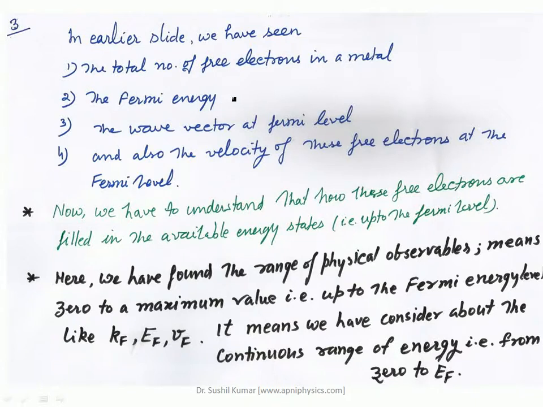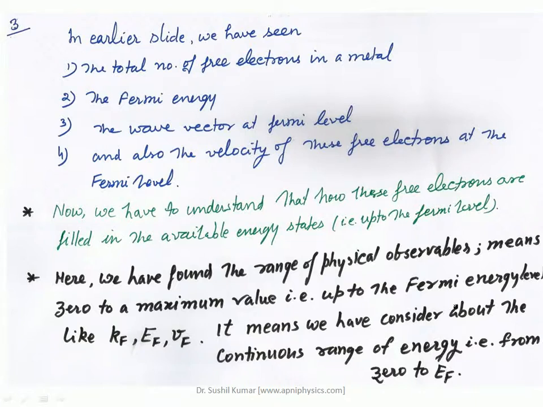So now we have to understand how these free electrons are filled in the available energy states. This is the point, right? We have determined the total number of electrons and the total number of states. Now the point is how these n electrons are distributed into the available energy states.